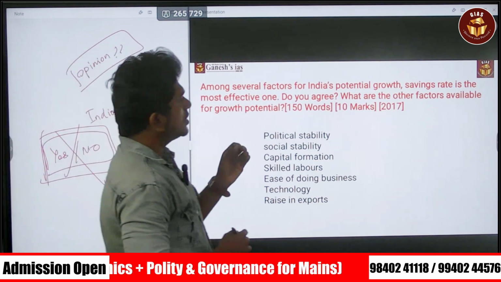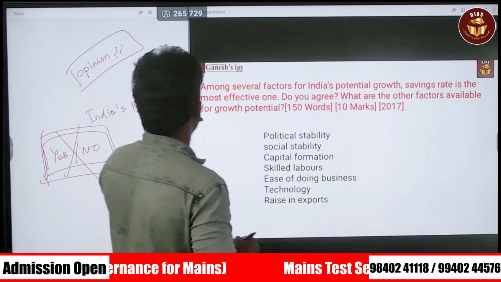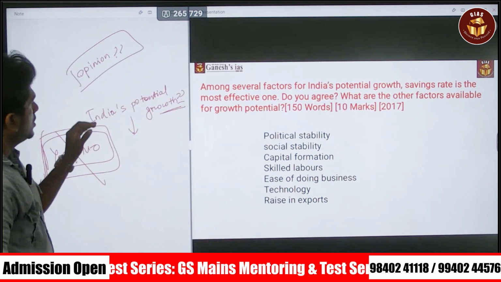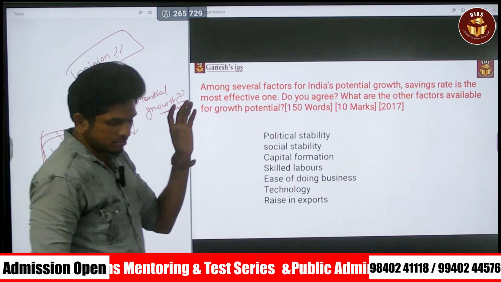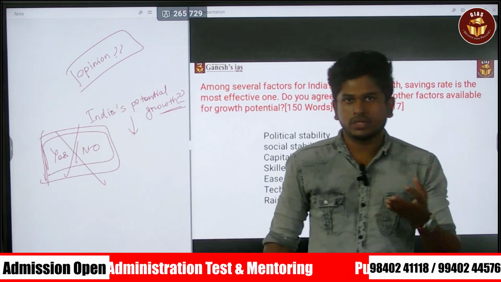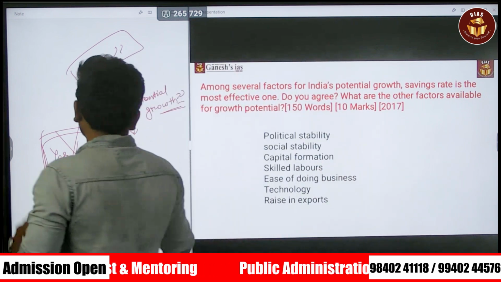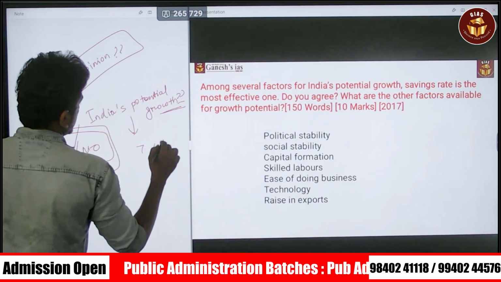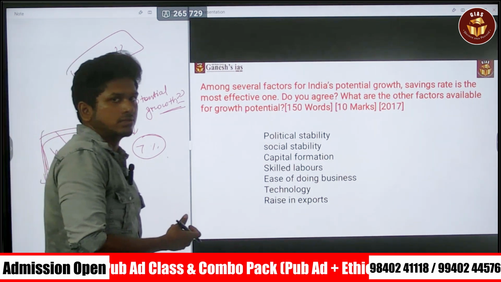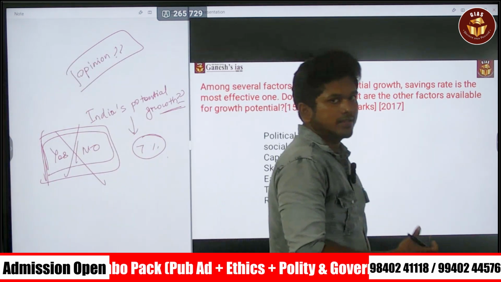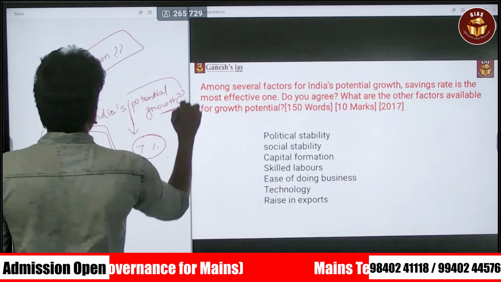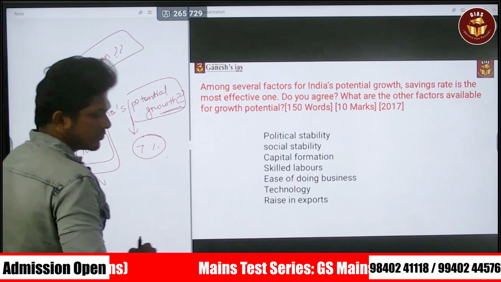Next part is, what are the other factors available for the growth potential? First, you have to know about India's potential growth. India is growing. India's GDP rate is growing. Recently even the IMF said that India's growth rate is around 7%. India is one of the fastest growing countries; they tagged India like that. In that, you have to know what this potential growth is.